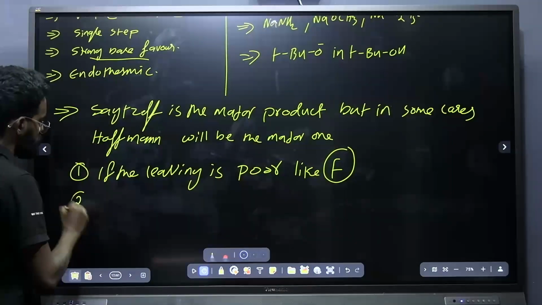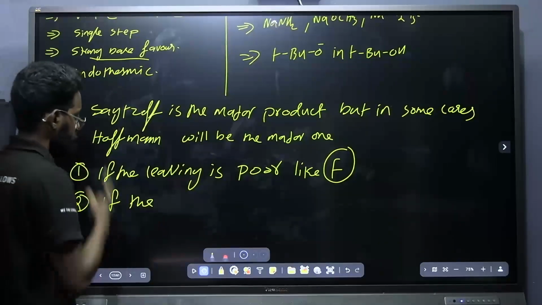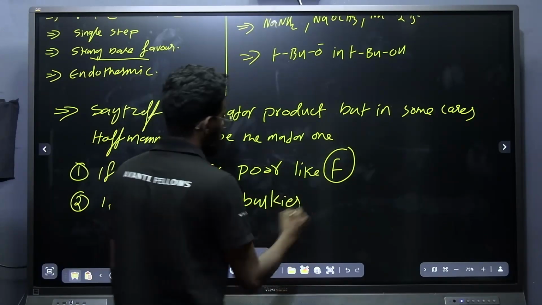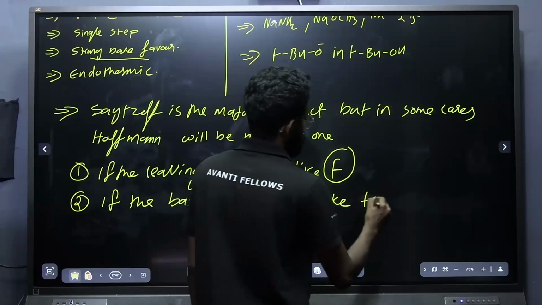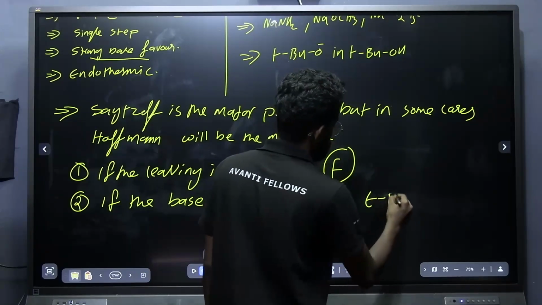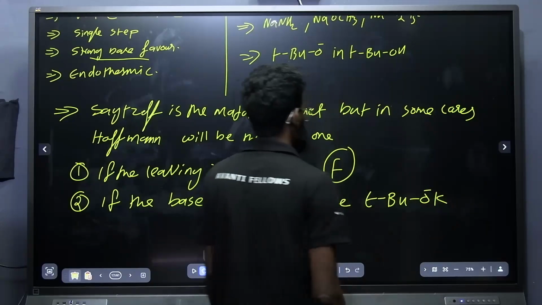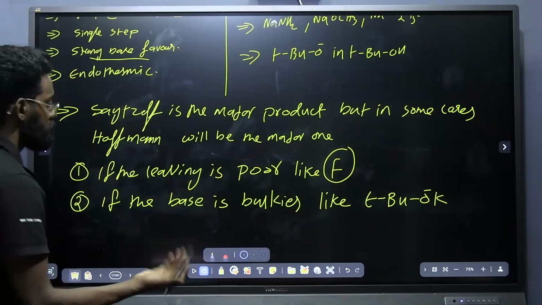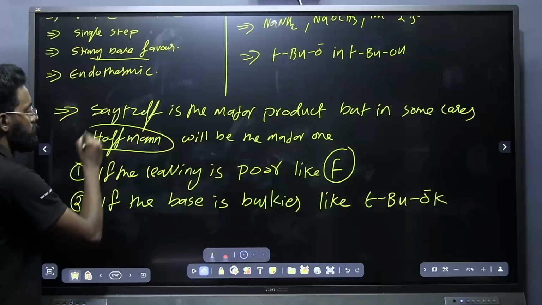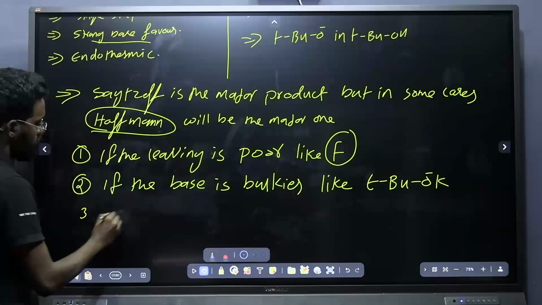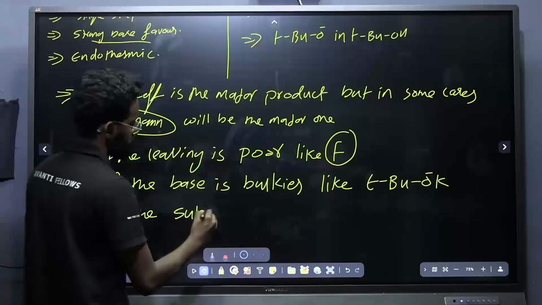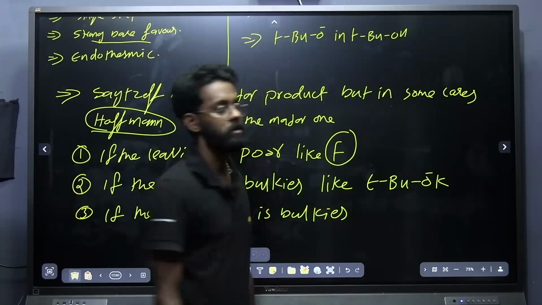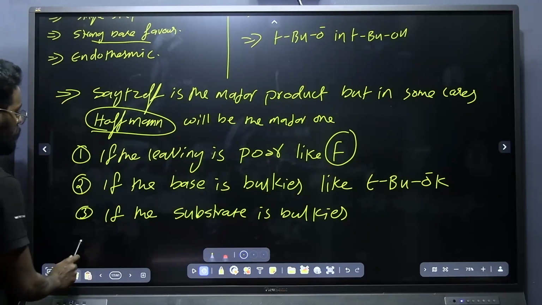Next one is, if the base is bulkier, like potassium tertiary butoxide. If I am taking tertiary butyl alcohol or potassium tertiary butoxide, in that case the base is bulkier, and it will give the Hofmann product. Now the third one: if the substrate is bulkier, in that case also it will give the Hofmann product. Okay.